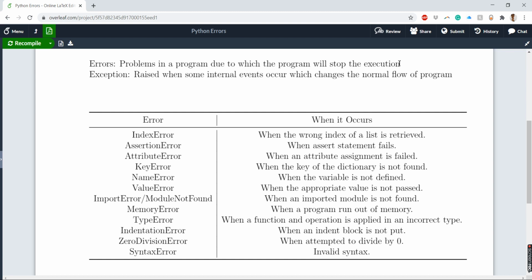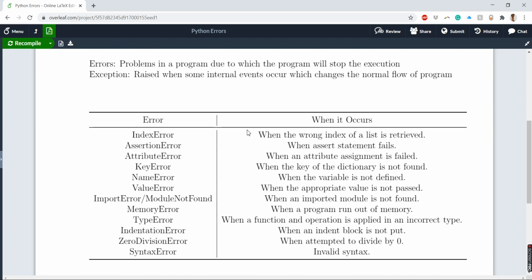If you overflow the buffer or the stack, you get a memory error. So there are different errors, and we have a list of them. From whatever we have done so far, I have tabulated a set of errors in this document.